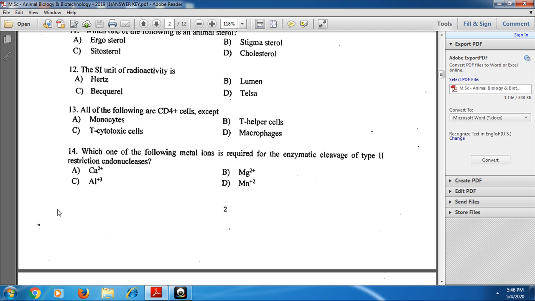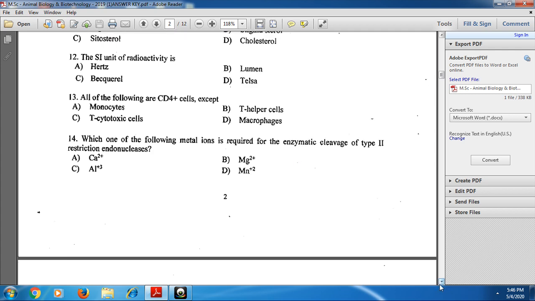And next, the 14th one: which one of the following metal ions is required for the enzymatic cleavage of type 2 restriction endonucleases? Type 2 restriction endonucleases require Mg2+. Hence for the 14th one, option B, Mg2+, is the correct one.